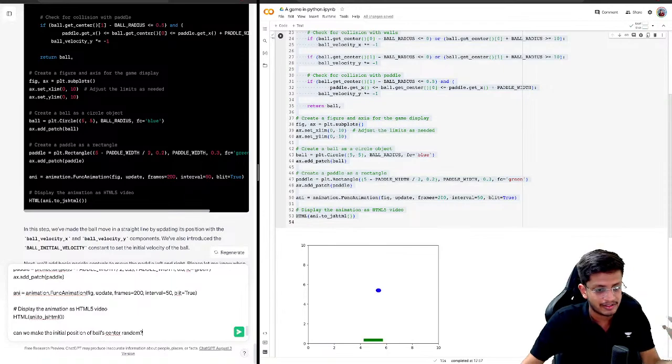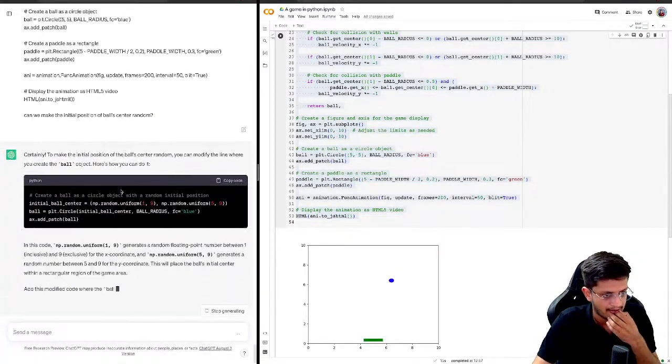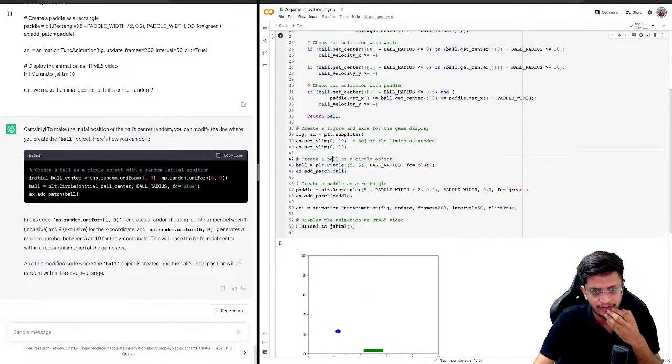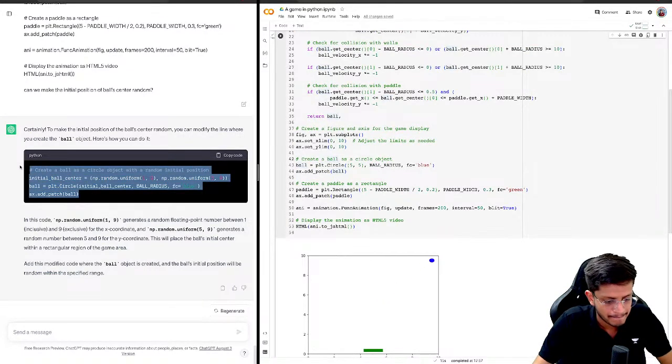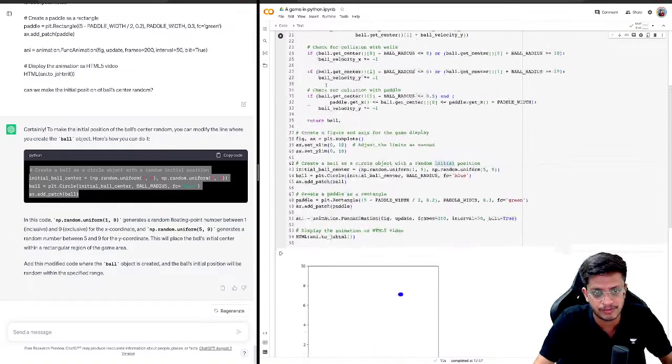I'm just telling GPT to do one task for me. So when you create the ball object, you should add this. That's what GPT is suggesting. So instead of writing this, you just need to add one more line with the initial random ball position.